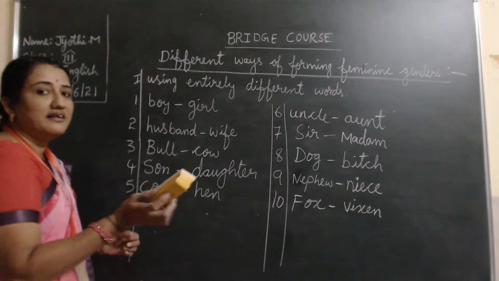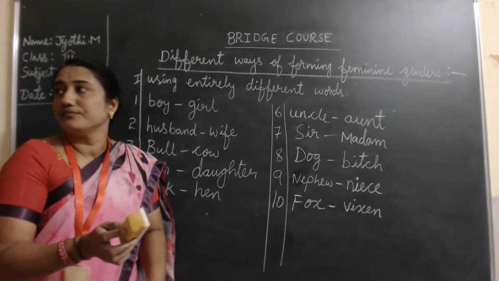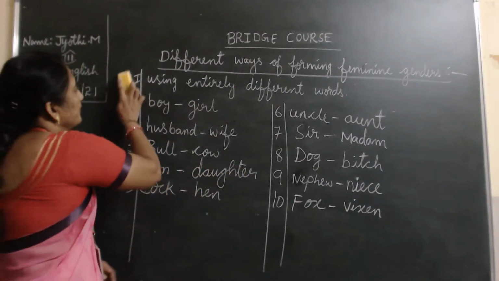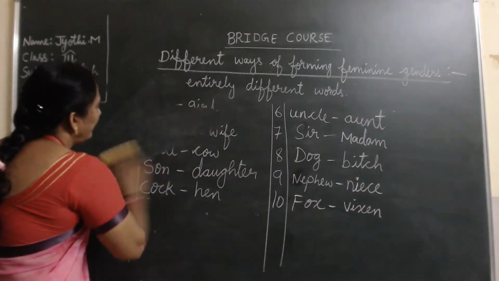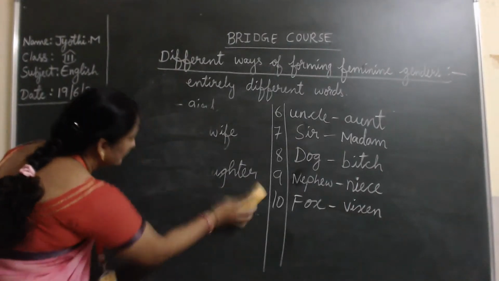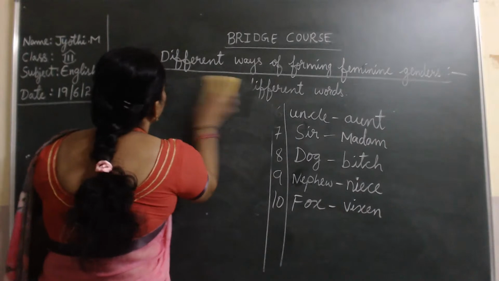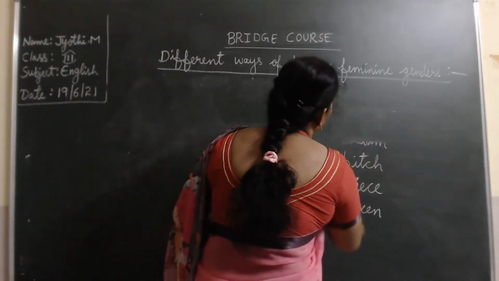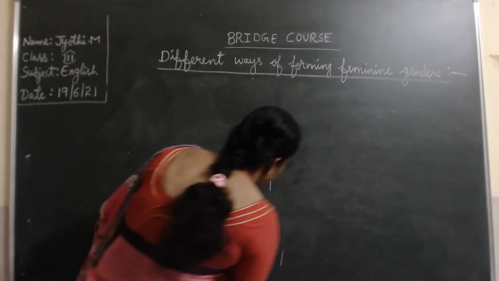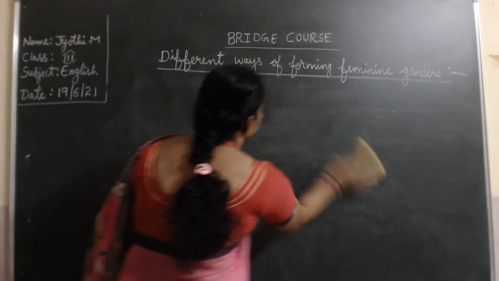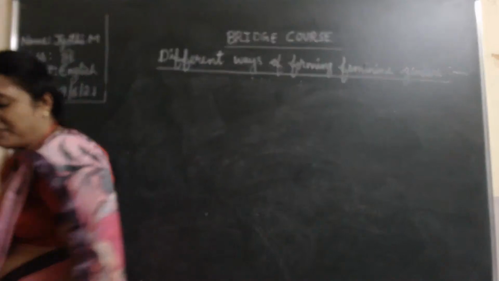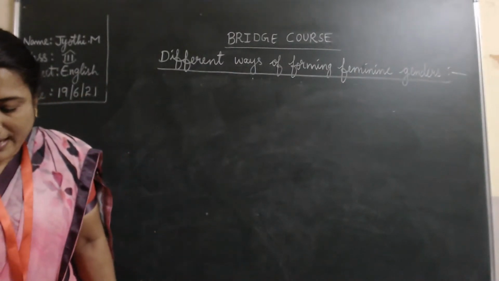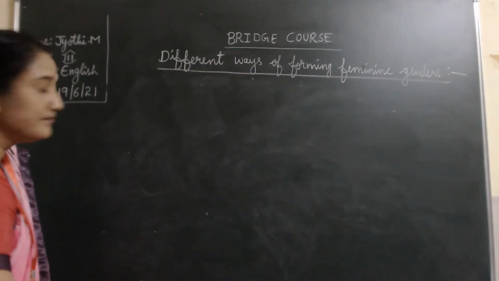Now we'll see the second one. Second way of changing the masculine gender to feminine gender. How to form a feminine gender? Just by adding ESS.